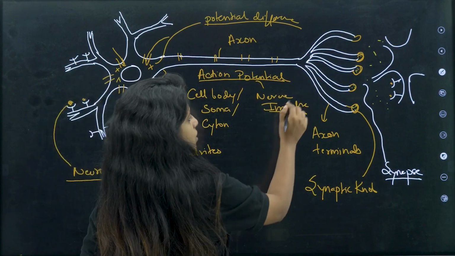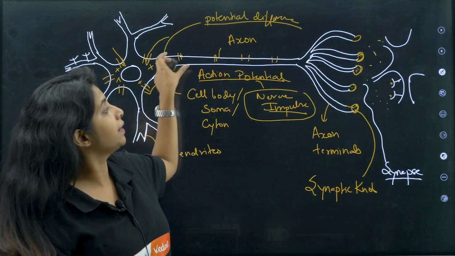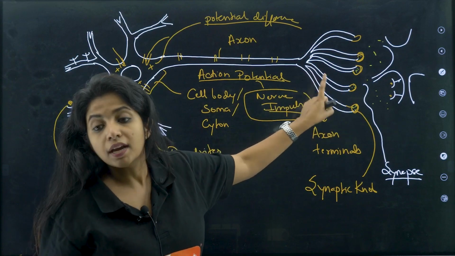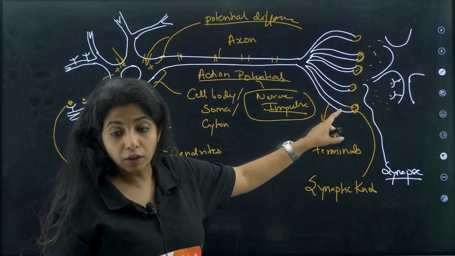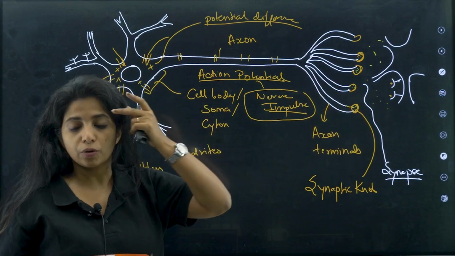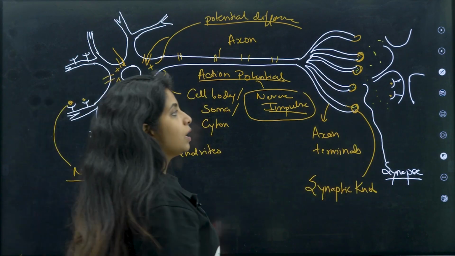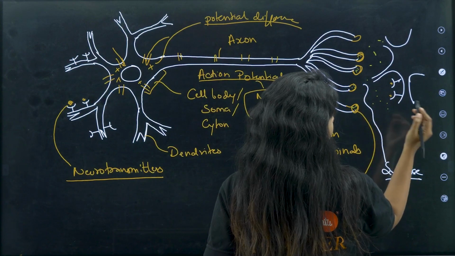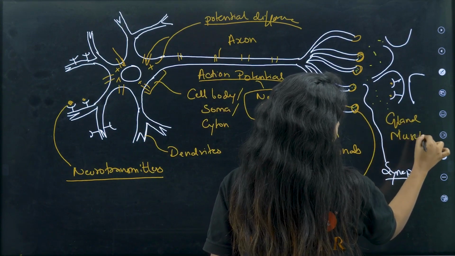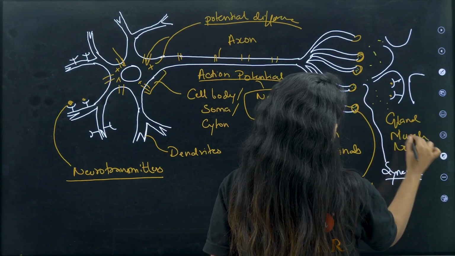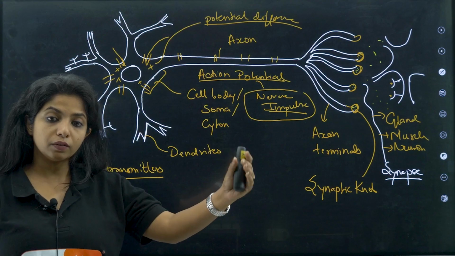Okay, this is not actually the same. A nerve impulse, if it is very strong, will create an action potential which moves towards the axon. In the axon, the synaptic knob will open up, releasing lots of neurotransmitters which go and bind on the other receptors, and the signal goes on. Now these neurotransmitters can act upon a gland, a muscle, or another neuron. This is how things work. This is known as a nerve impulse.